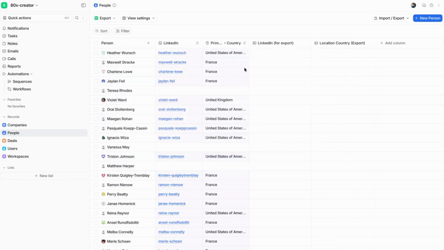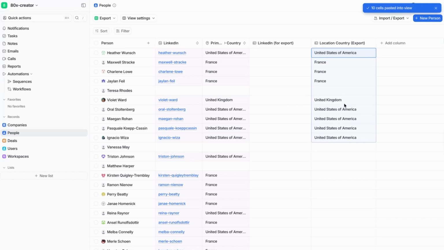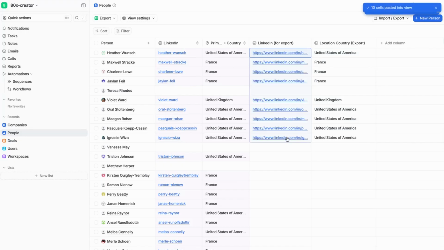Awesome, so we somehow need to get this information into these two columns. It turns out that's pretty easy to do. We can select just one column and highlight over all of the cells and then hit Command and C or Control and C, and then select the corresponding cells that you would like to paste into, hitting Command and V or Control and V. And we could replicate this for all of the different cells that we would like to repeat this on.